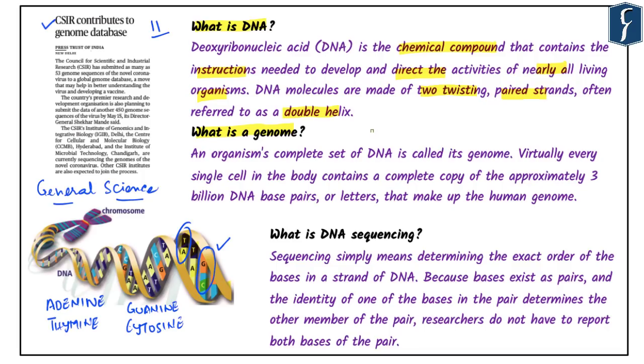Now this brings us to the second important part of the definition, and that is what is genome. When we talk about an organism's complete set of DNA, it is called a genome. Every single cell in the body contains a complete copy of approximately 3 billion DNA base pairs or letters of A, T, G, C that make up the human genome. With this four-letter language, DNA contains the information needed to build the entire human body. The gene traditionally refers to a unit of DNA, and this unit of DNA carries the instruction for making specific proteins or a set of proteins.